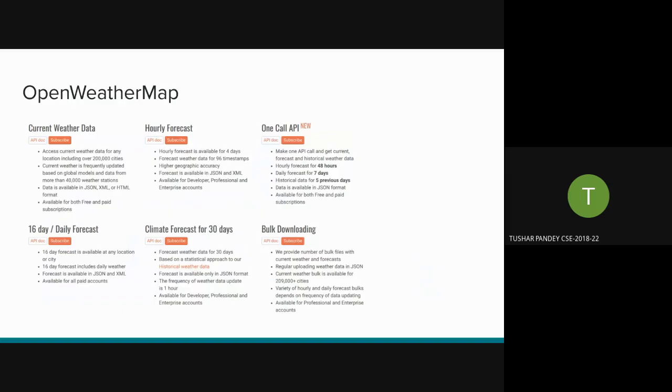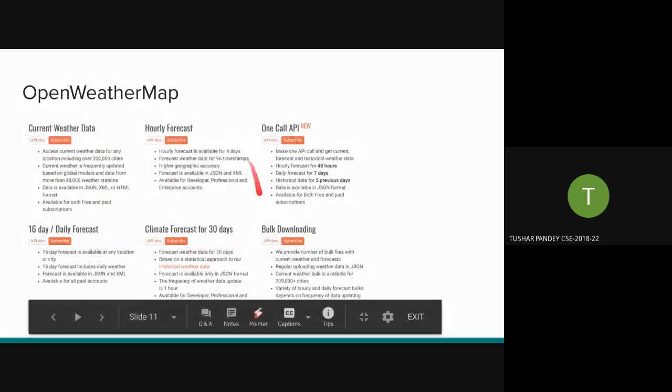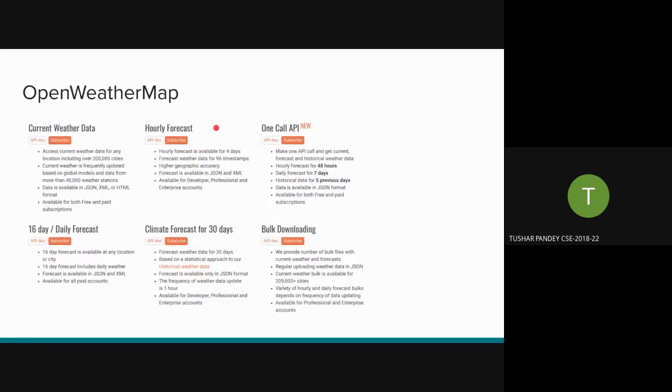Open Weather Map, OWM for short. This is a very common API actually. You'll find it used in many places, like many weather apps use it, many news apps use it. And it's not a very simple API, I should say. It's quite large. As you can see, this is only 6 functions that I'm showing. This API can do much more.